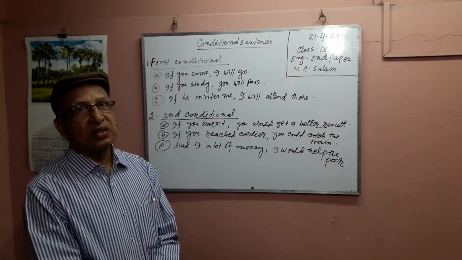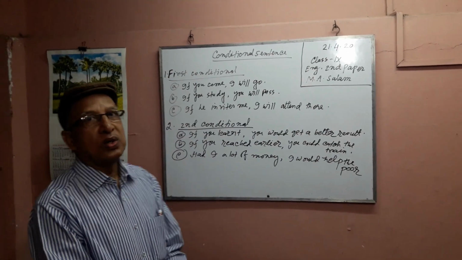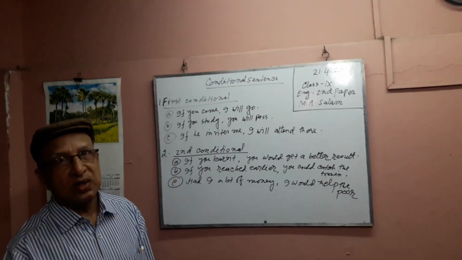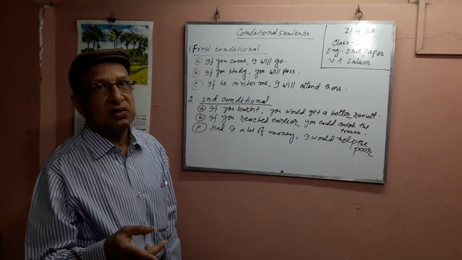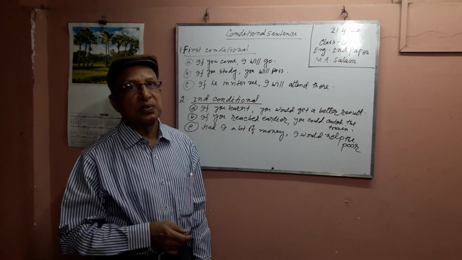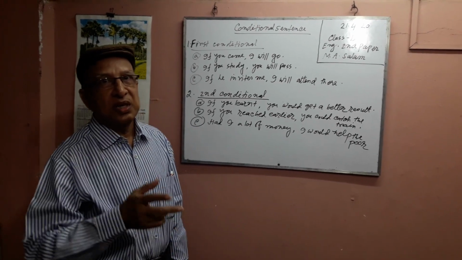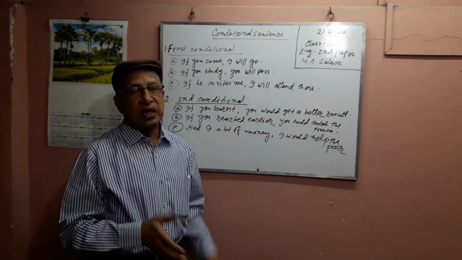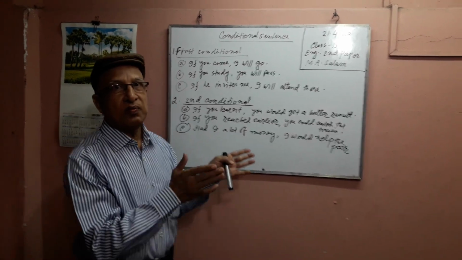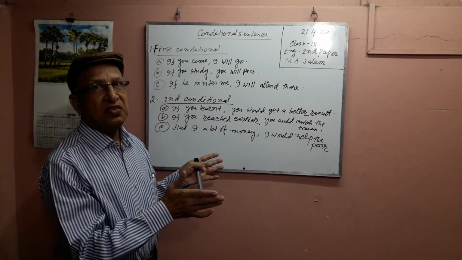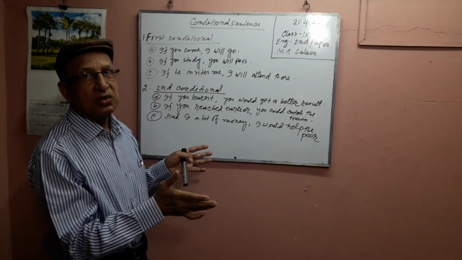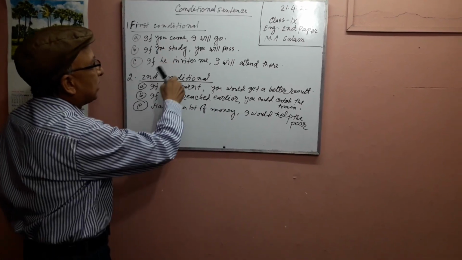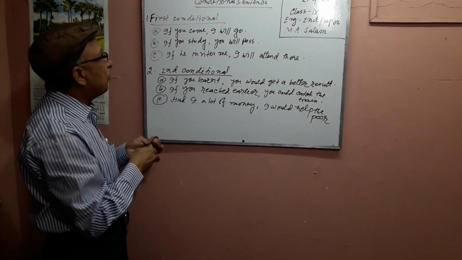Now I start my lecture on conditional sentences. At first, I say something about conditional sentences. What is a conditional sentence? What is the definition of it? A conditional sentence describes the result of a certain condition. There are two parts of a conditional sentence: one is the if clause and the other is the result clause. The if clause tells the condition and the other clause tells the result.